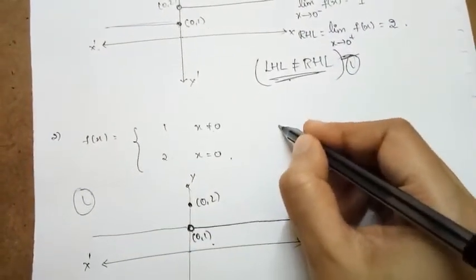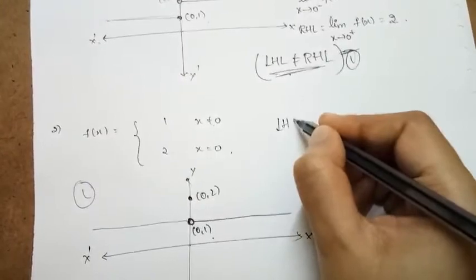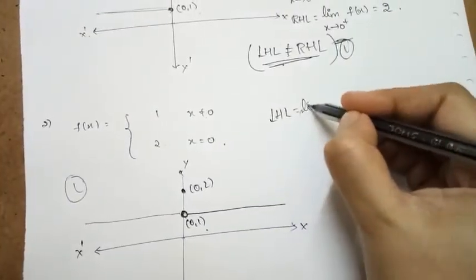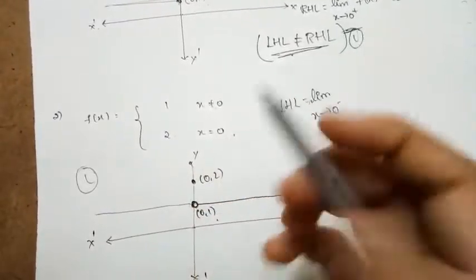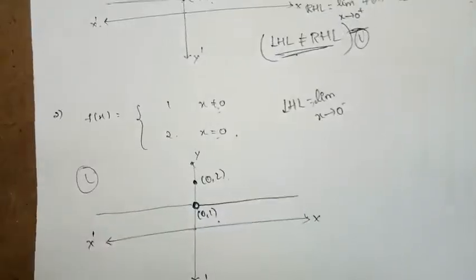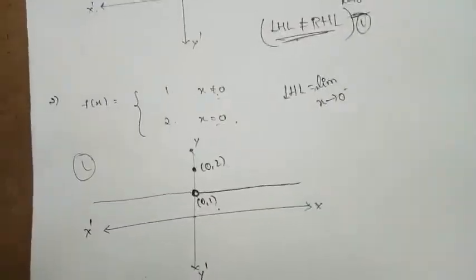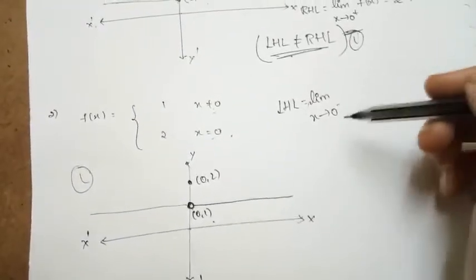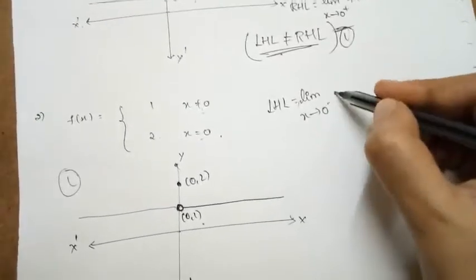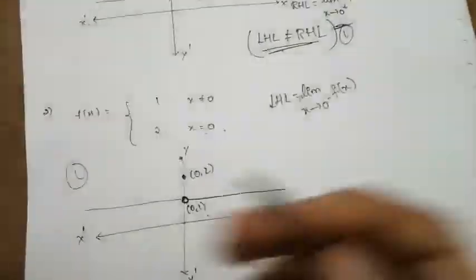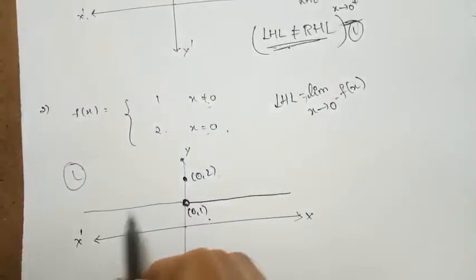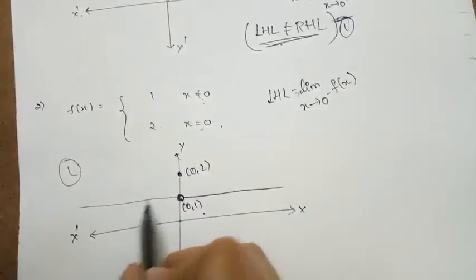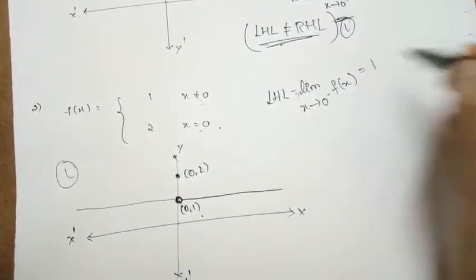Now let us find the limit of this function. First, the left hand limit is the limit as x tends to 0 minus, at the point where the function has been split up. The limit as x tends to 0 of f of x, approaching 0 from the left side, is equal to 1.